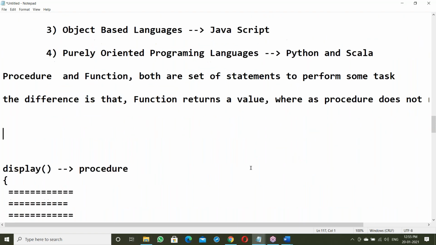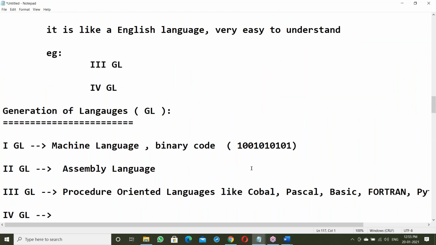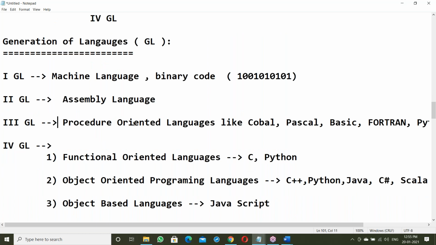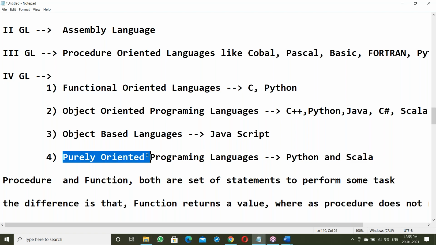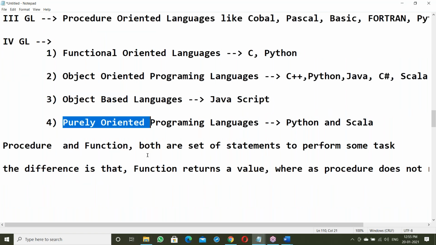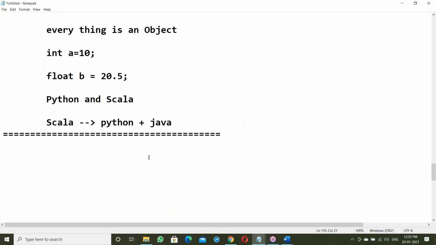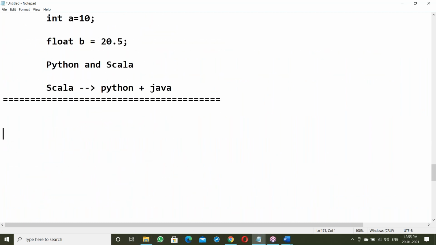Python is a common language. Python supports procedures, functions, objects, and even purely object orientation also. Python has many features. Okay, fine. So these are about different languages.